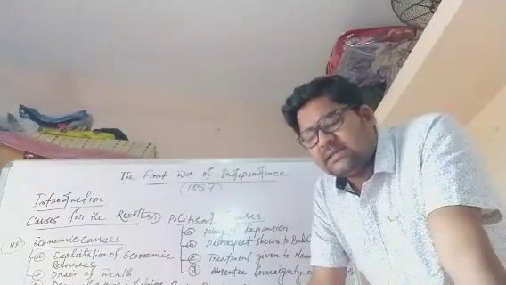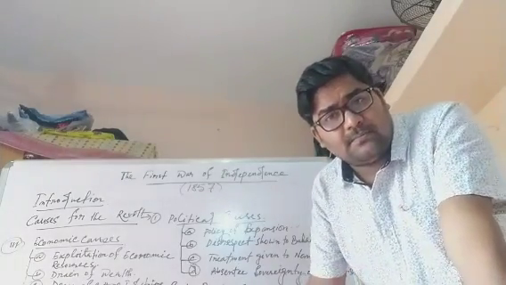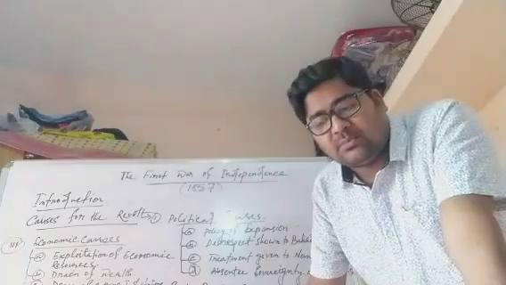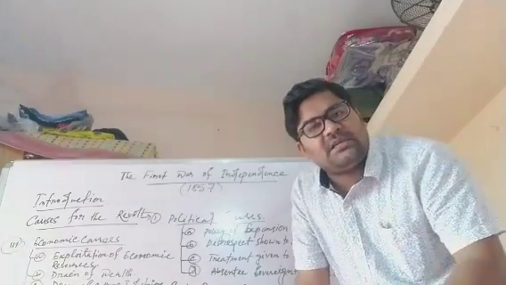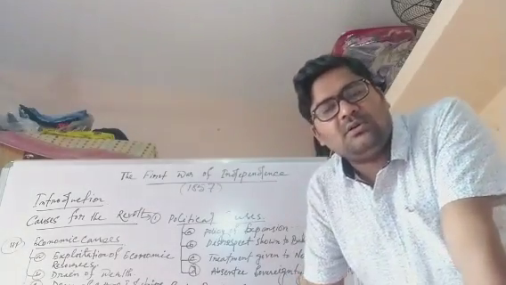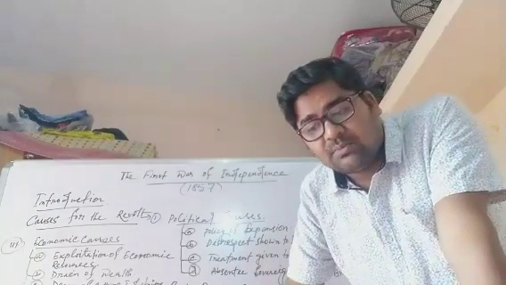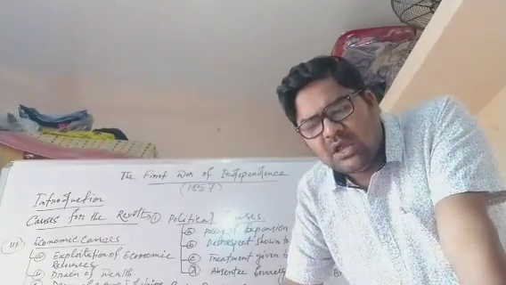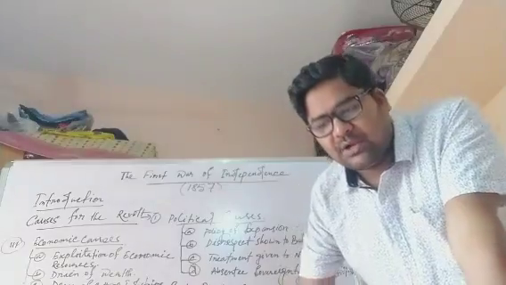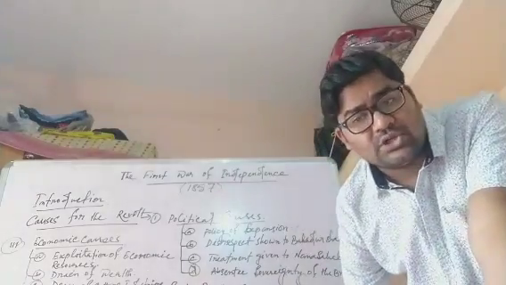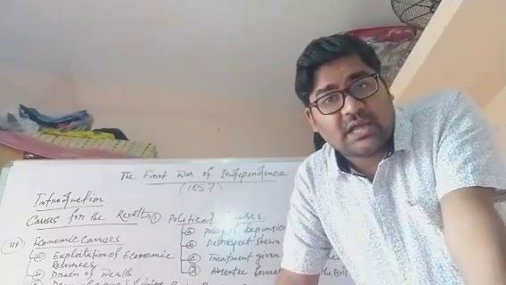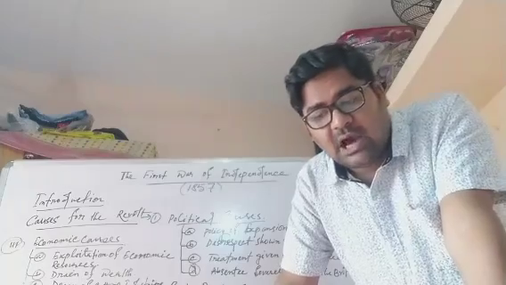Next is the fourth policy, that is on the pretext of Allied misrule. In 1856, Lord Dalhousie annexed Awadh to the company dominions on the pretext of Allied misrule, and he declared Awadh was being misgoverned and British rule was needed to ensure proper administration, and in this cause they annexed Awadh.